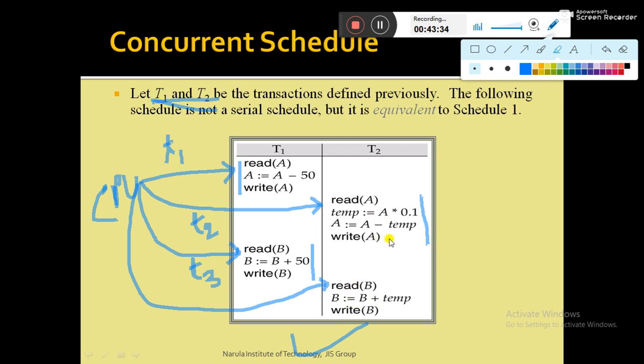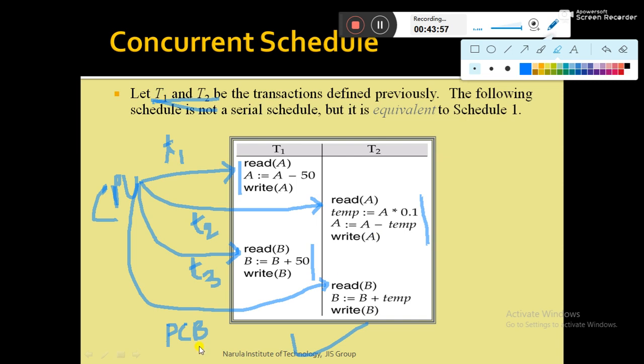These 4 instructions have already been executed up to that point of time. So when the CPU goes back to transaction T2, what happens? The CPU reads the process control block, the PCB. The PCB stores up to which point T2 has been executed.